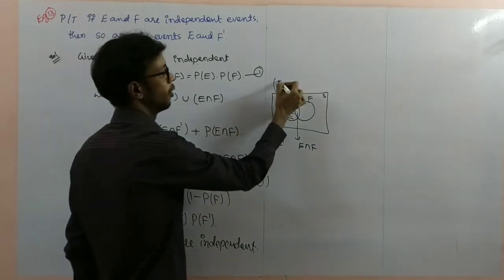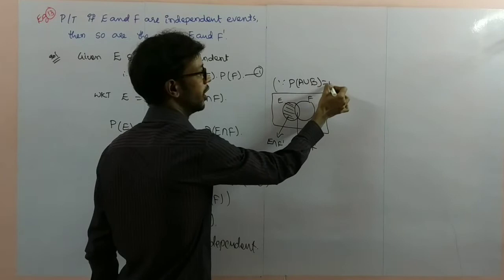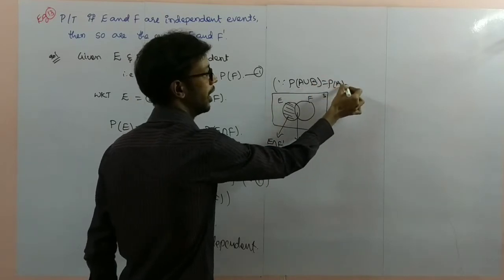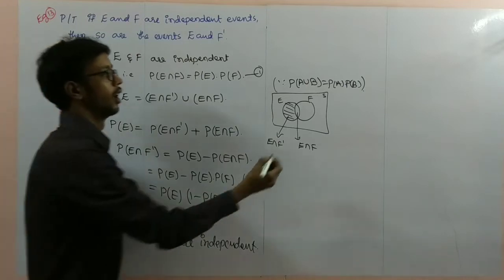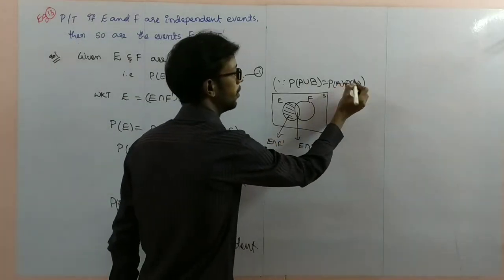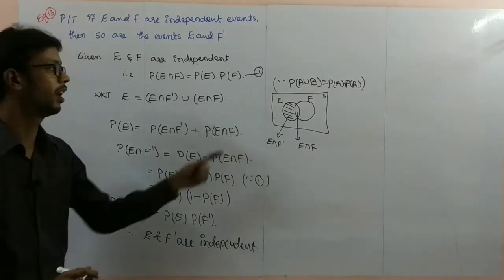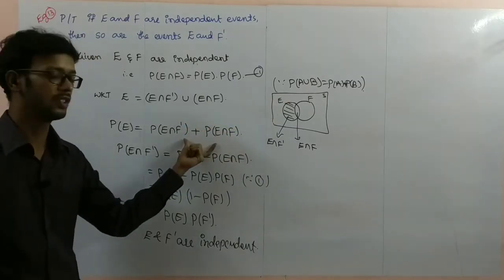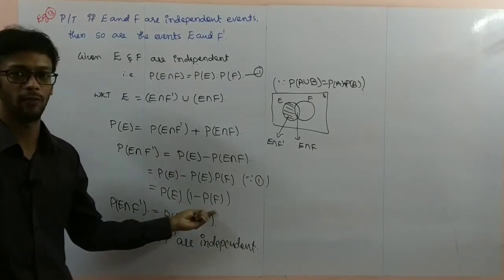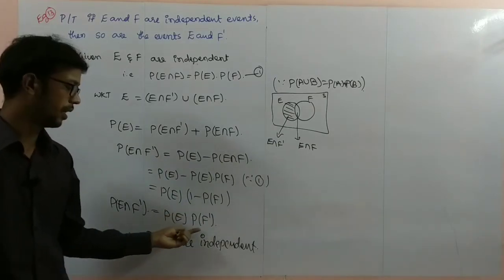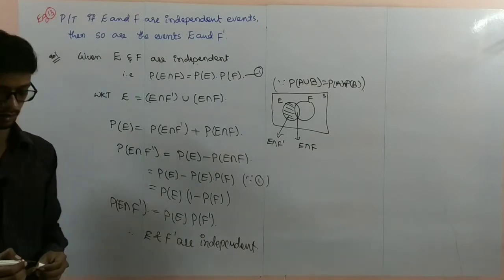Here I directly use the probability formula, P of A plus P of B, and simplify. 1 minus P of F, as we already discussed, we can write as P of F complement. So pause the video to note it down.